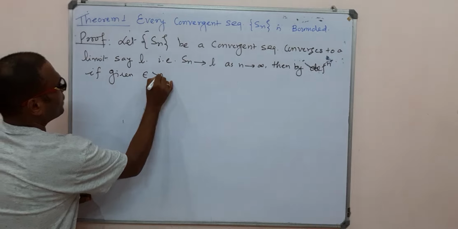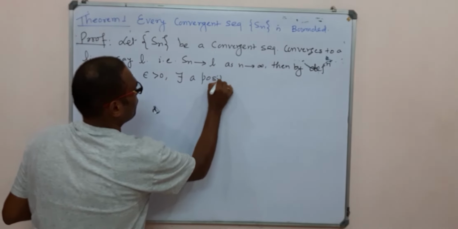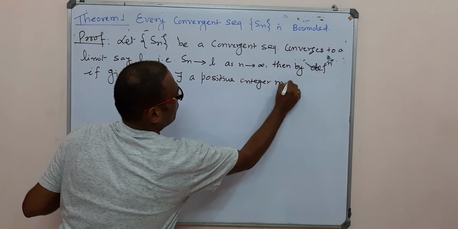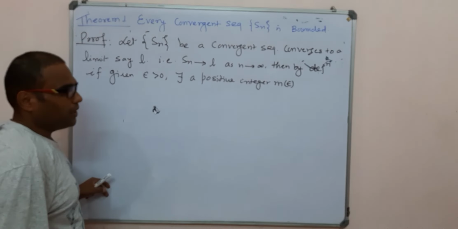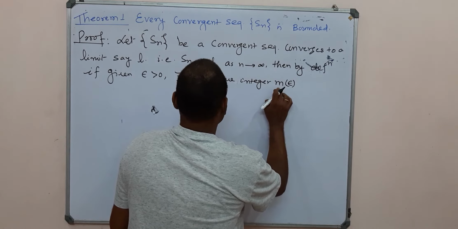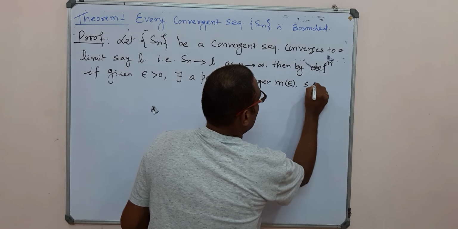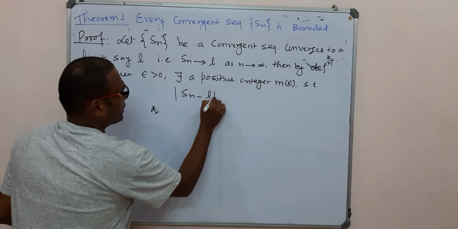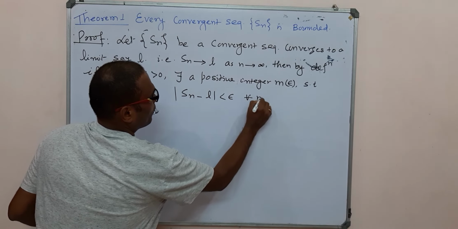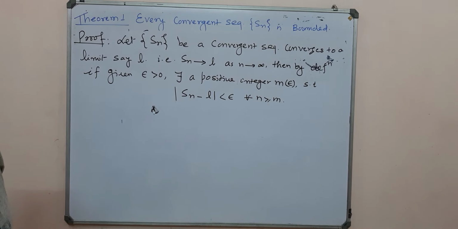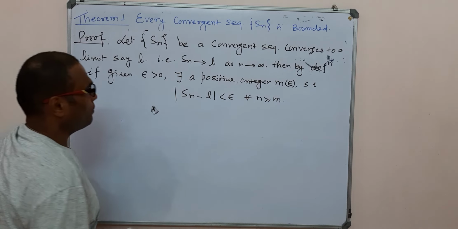for given epsilon greater than 0, there exists a positive integer m, which depends upon epsilon. Already we discussed how we calculate this m, depending upon epsilon, such that the mod of Sn minus L is less than epsilon for all n greater than or equal to m. This is the definition of convergence of a sequence.